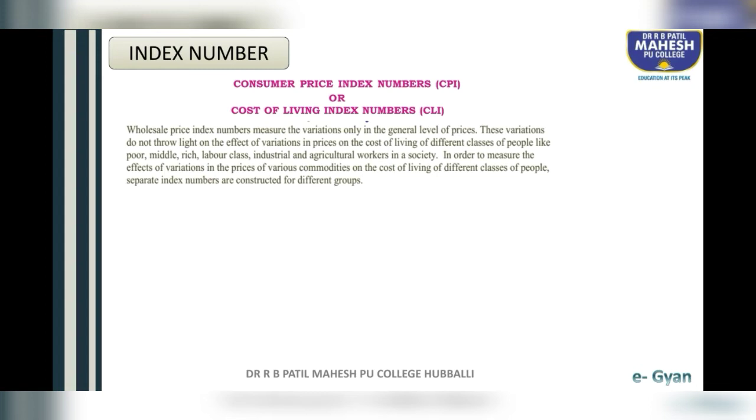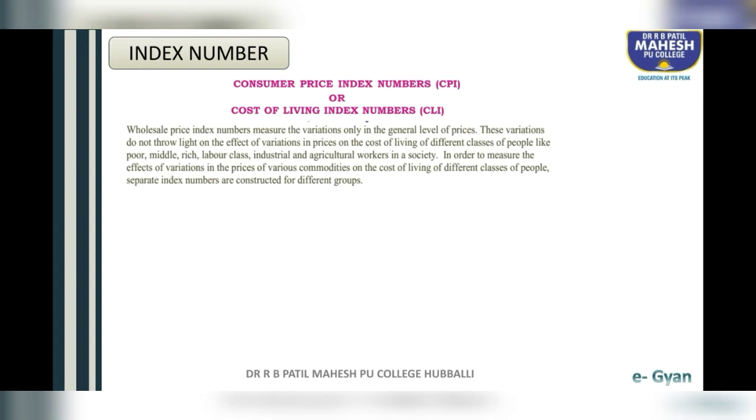Wholesale price index numbers measure the variations only in the general level of prices. These variations do not show light on the effect of variations in prices on the cost of living of different classes of people, like poor, middle, rich, labor class, industrial and agriculture workers in a society. In order to measure the effects of variations in the prices of various commodities on the cost of living of different classes of people, separate index numbers are constructed for different groups.